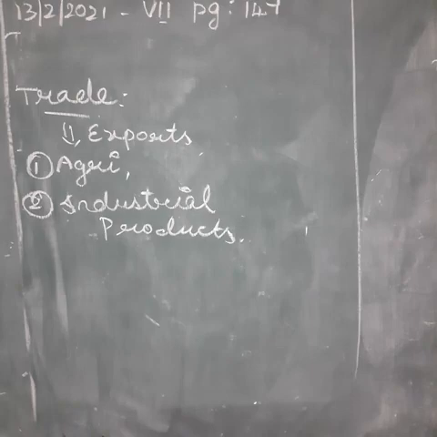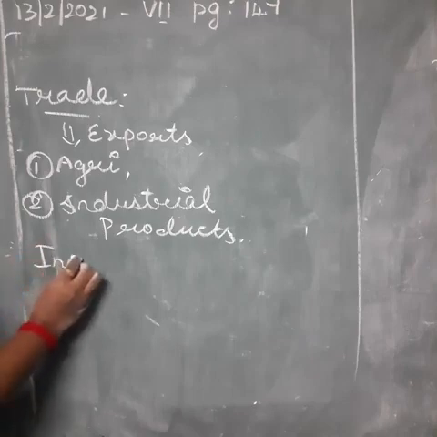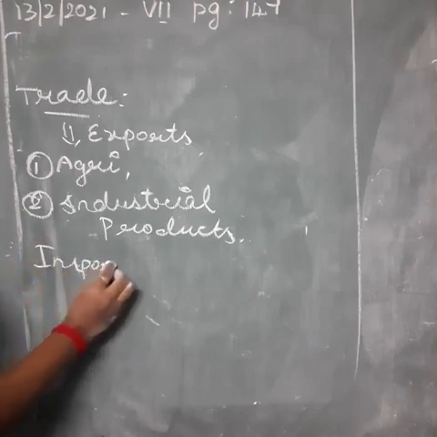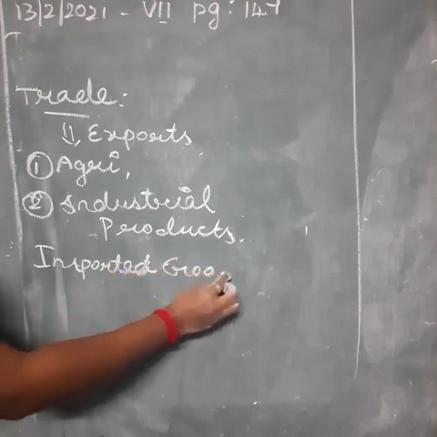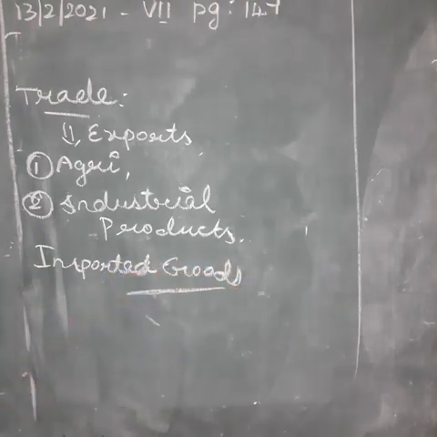Then there are some imported goods in North America. What are the imported goods? Coffee, cocoa, sugar, textiles, iron ore and electronic goods. These are the goods imported from other countries.